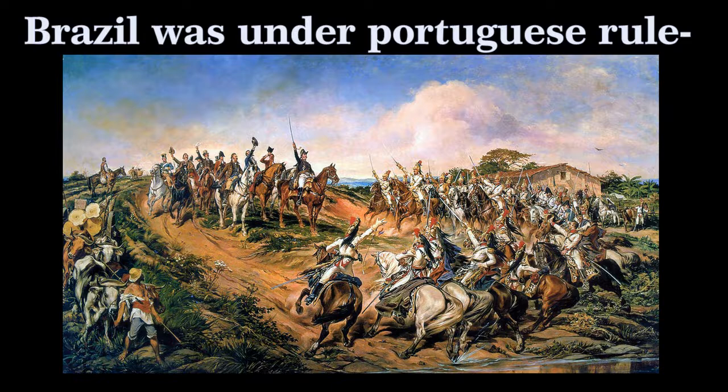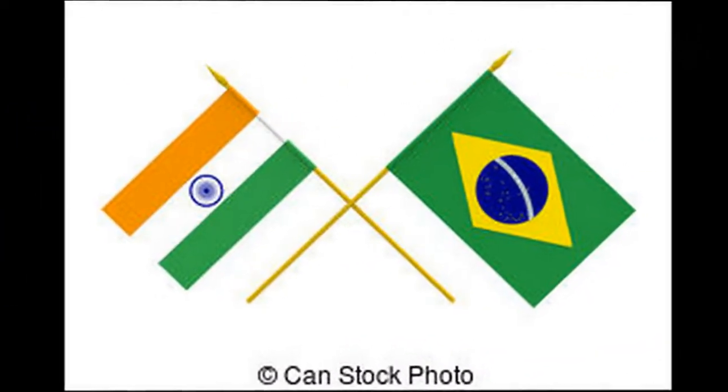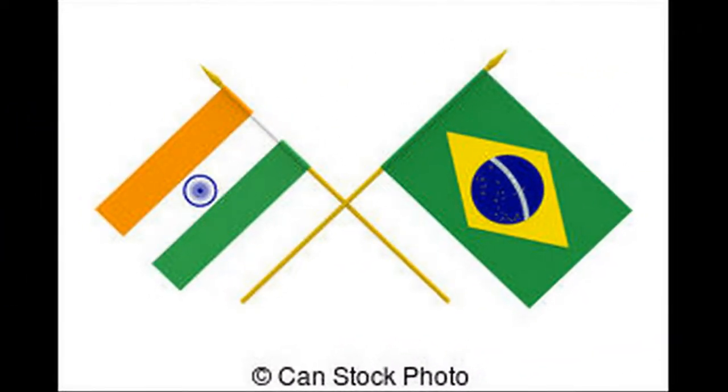In the late 20th century, Brazil had faced many financial difficulties and had overcome them successfully. Today, Brazil is seen as one of the important countries contributing to economic growth of the world and a major global market in future.